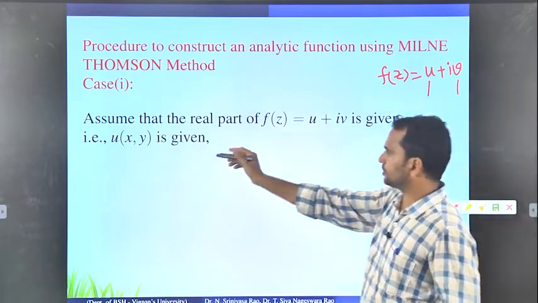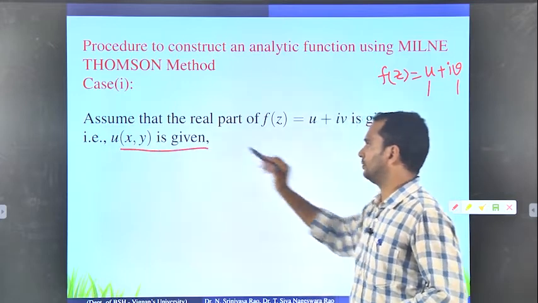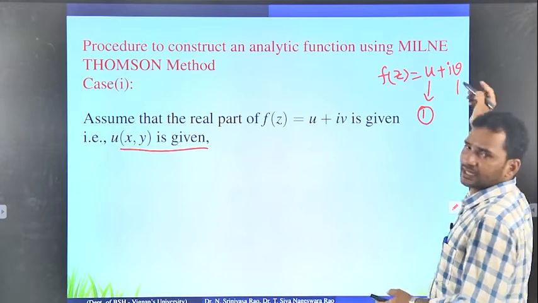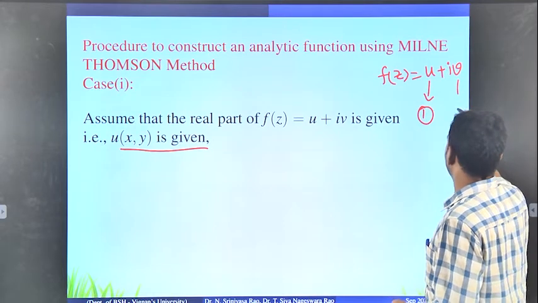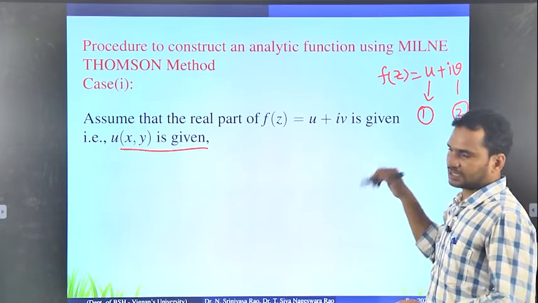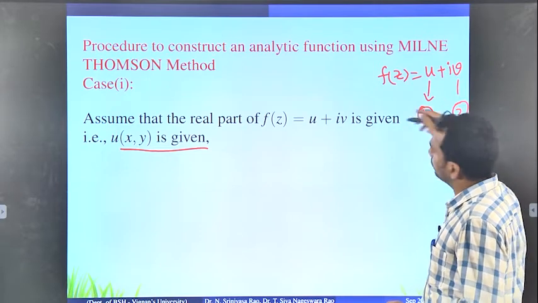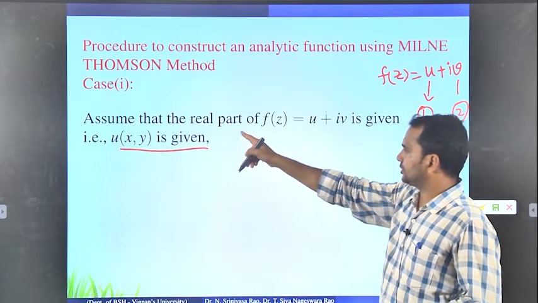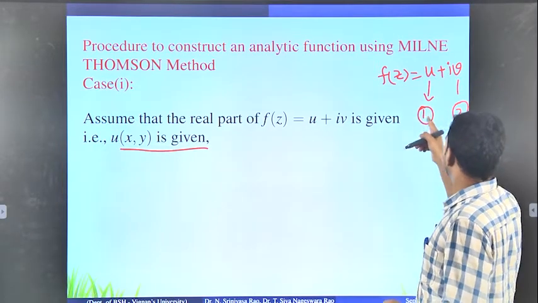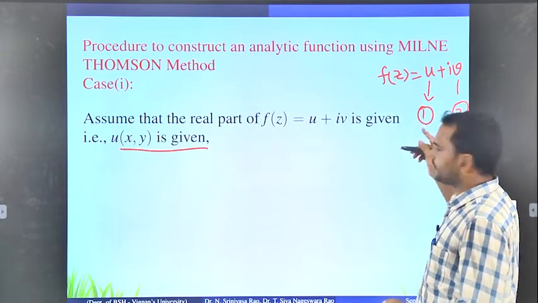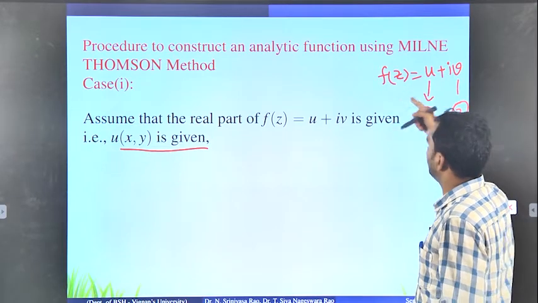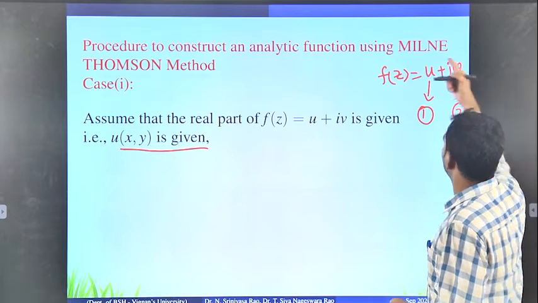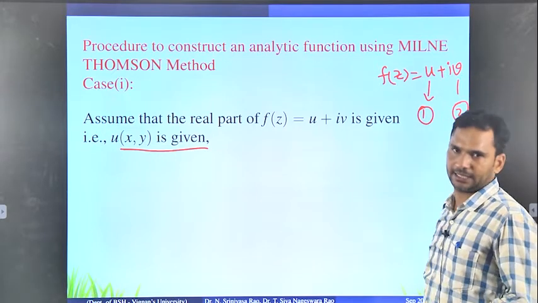In the first case, we are assuming that u is given. The next case is if v is given. We are going to find the whole f of z. If the real part is given, that means if u is given, how to find f of z is the first case. If v is given, how to find f of z is the second case.